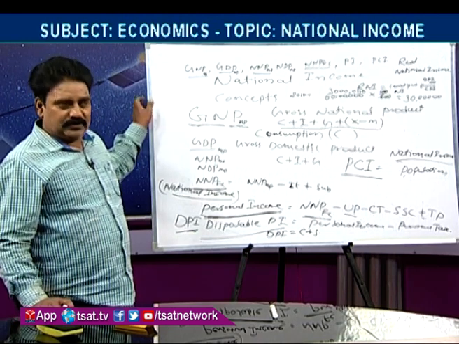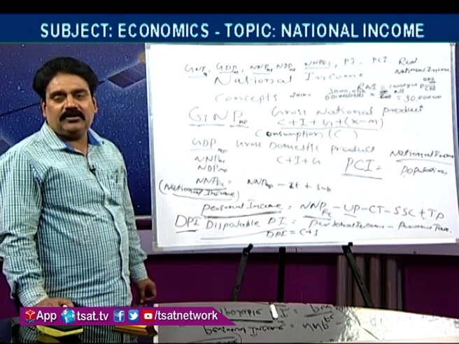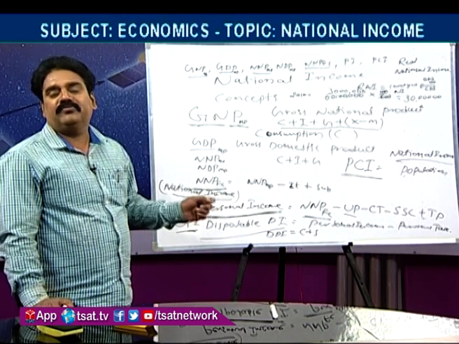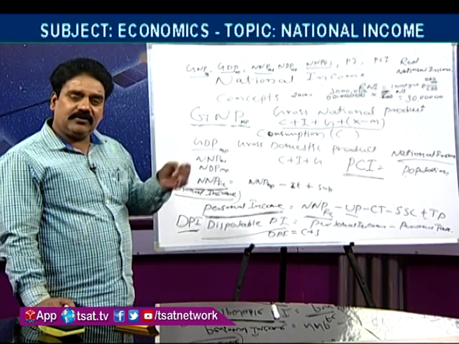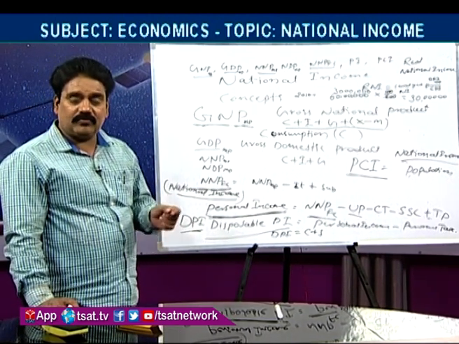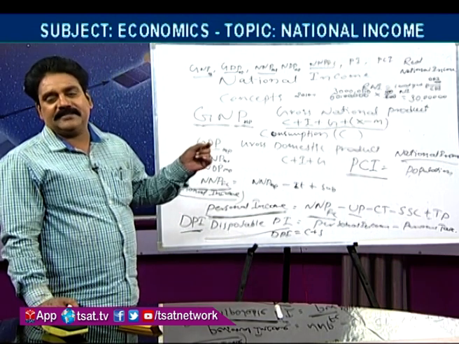Like that, they may ask what is the relationship between growth of per capita income and growth of population. If population increases, growth of per capita income decreases. If growth rate of population decreases, per capita income increases.